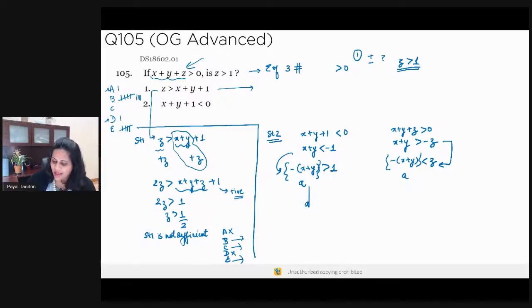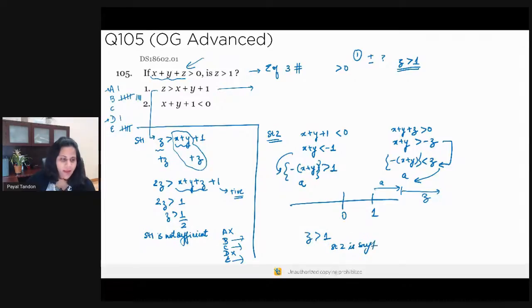So now what I know is, on my number line, with 0 and 1, this number a is greater than 1. So it's somewhere over here. And what I also know from this inequality is that number z is greater than number a. So it's going to be somewhere over here. Okay. Which means that z is always greater than 1. So statement 2 is sufficient. Okay. Which means that my correct answer is choice B. Choice B is the correct answer.